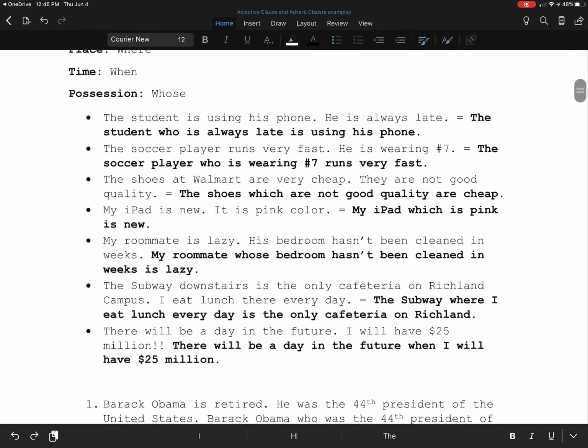Now, as we come back and look at these examples, again, please keep in mind that we're not combining at the period. Remember that an adjective describes a noun, so we're going to combine these sentences at the noun that we're trying to talk about.